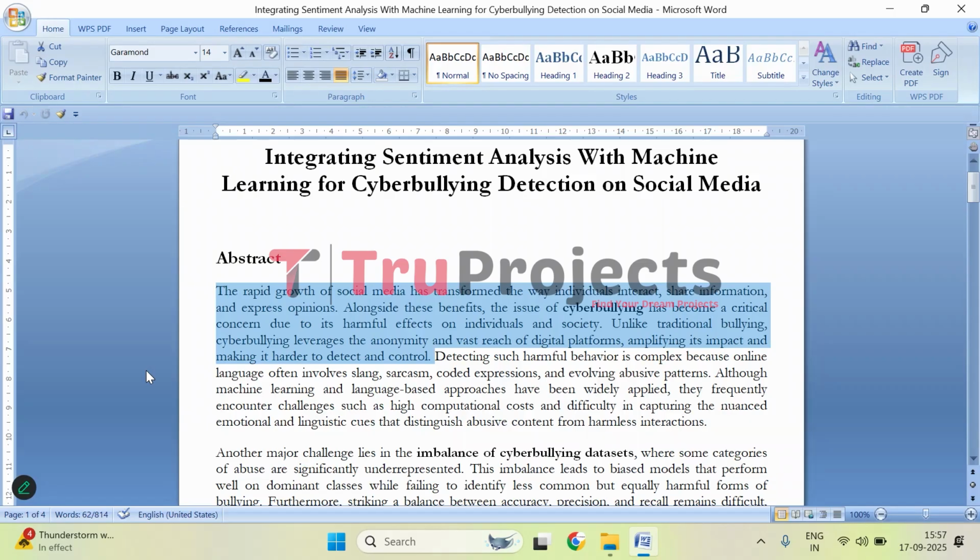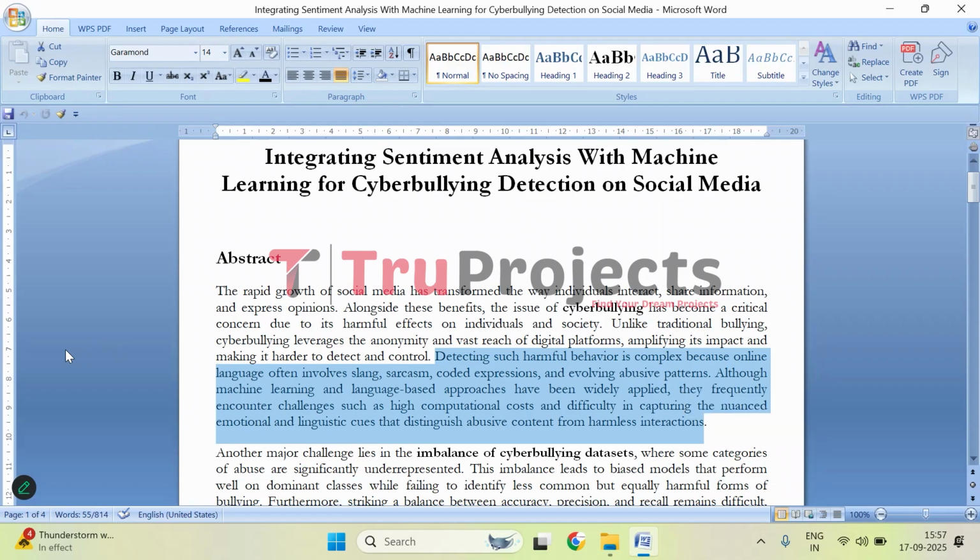For example, a single negative post about someone can be shared hundreds or thousands of times, causing emotional stress or even depression for the victim. So, detecting cyberbullying is not easy. Online language is very different from normal speech. It often includes slang, sarcasm, or coded words that are meant to hurt someone without being obvious.